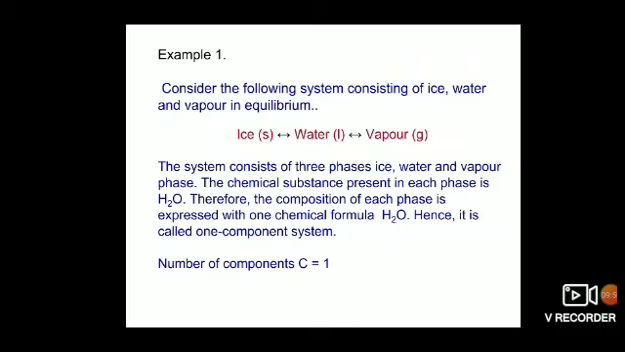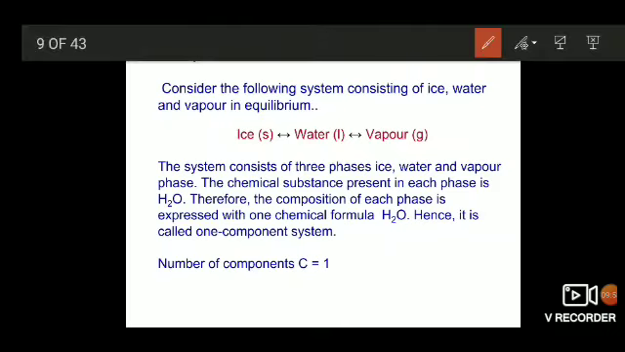Example 1. Considering the following system consisting of ice, water and water vapor in equilibrium. Ice in solid state, water in liquid state, vapor in gaseous phase. That is all are three phases: solid phase, liquid phase and gaseous phase.